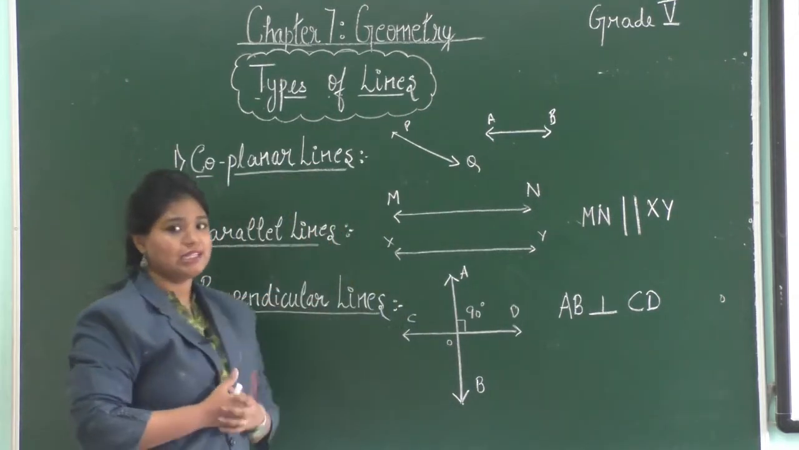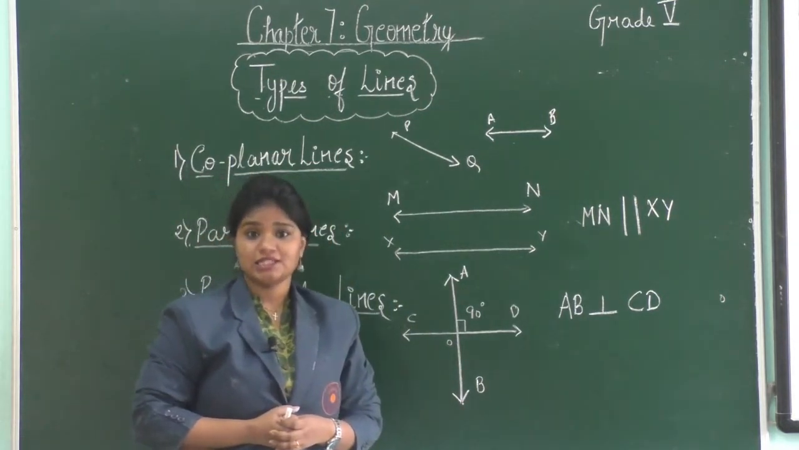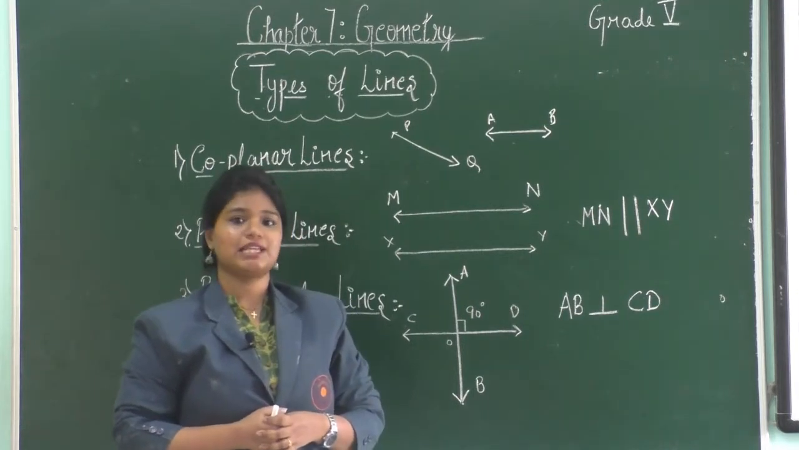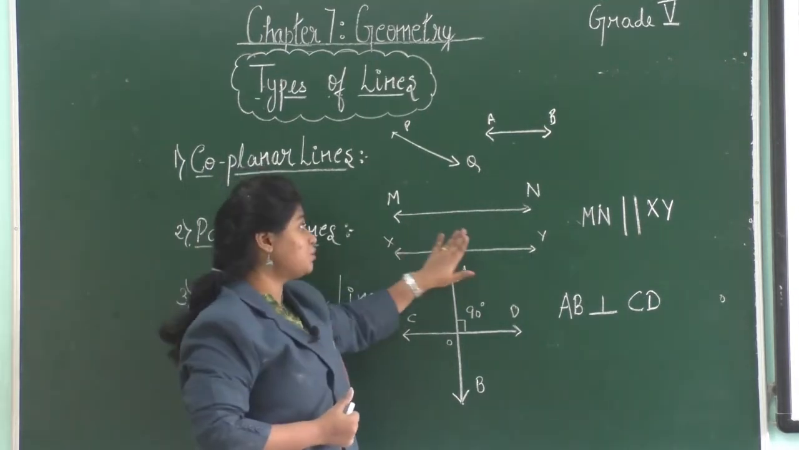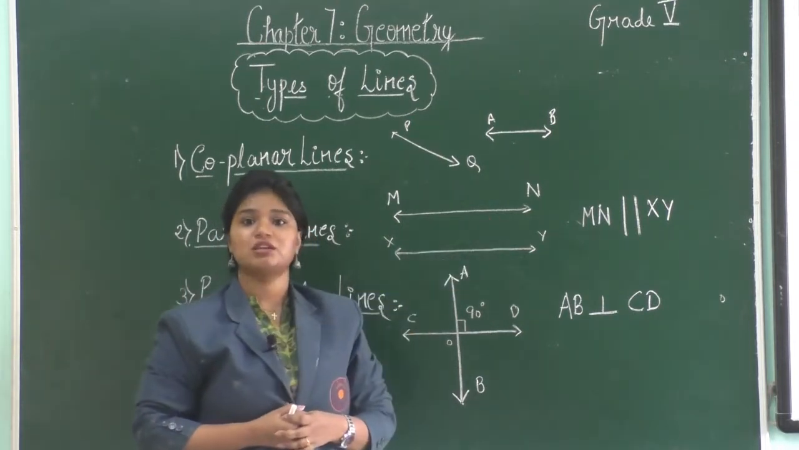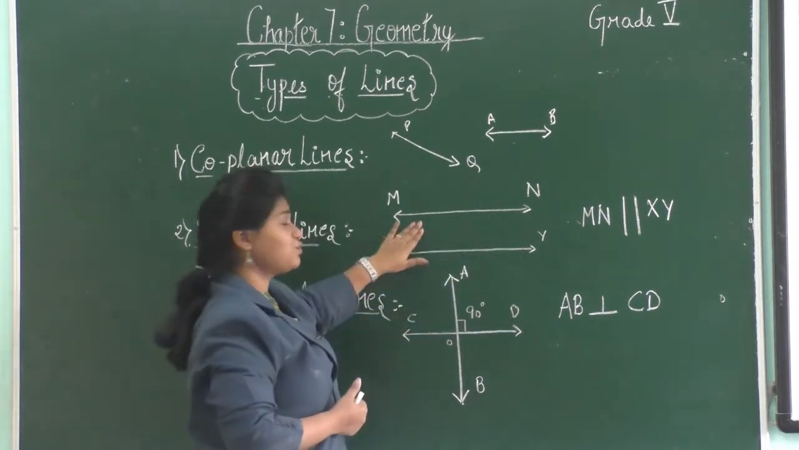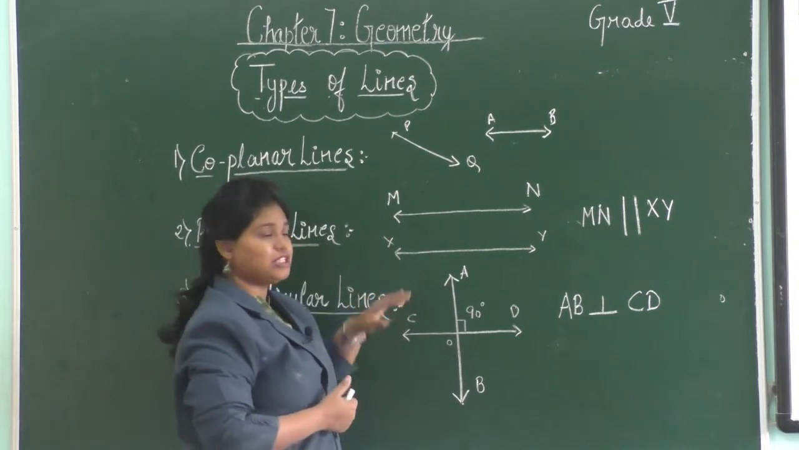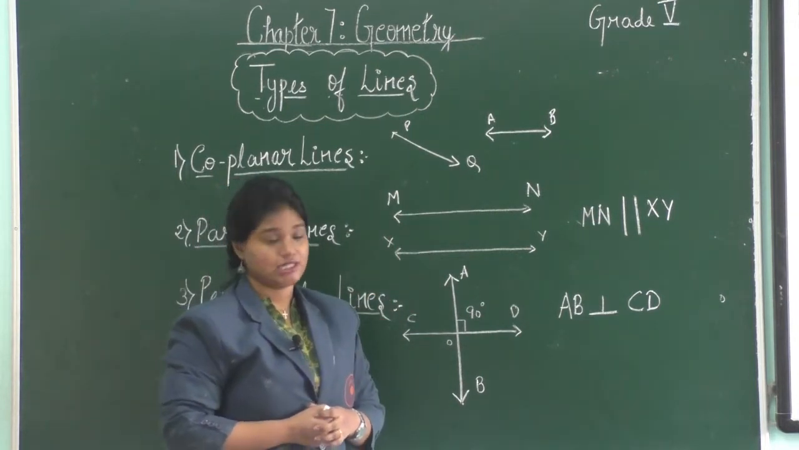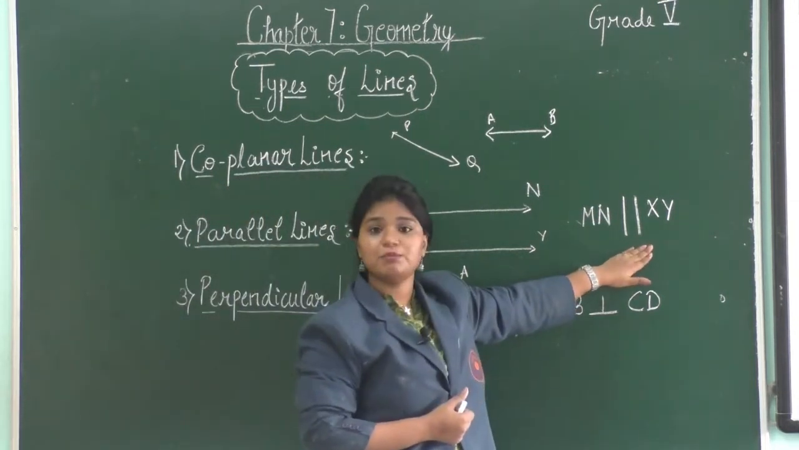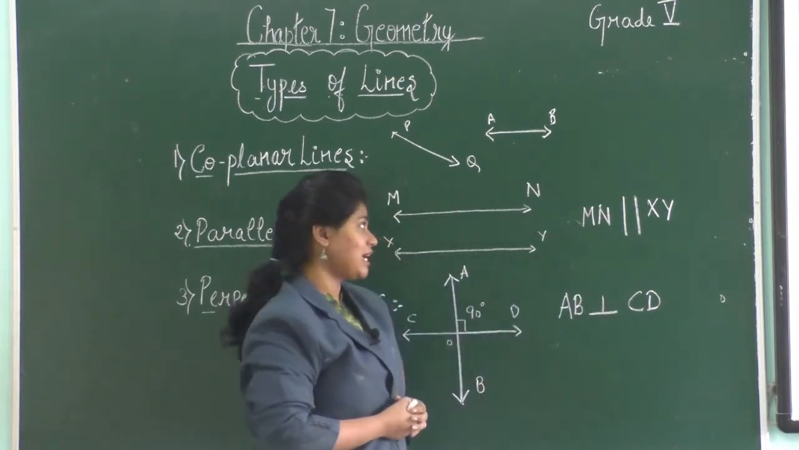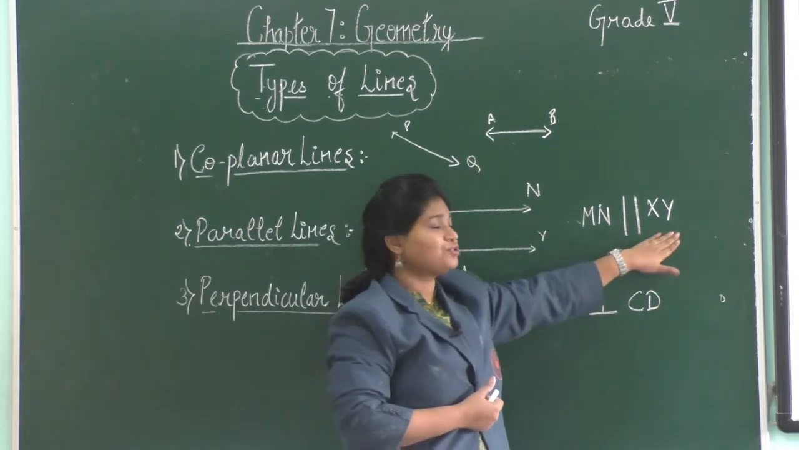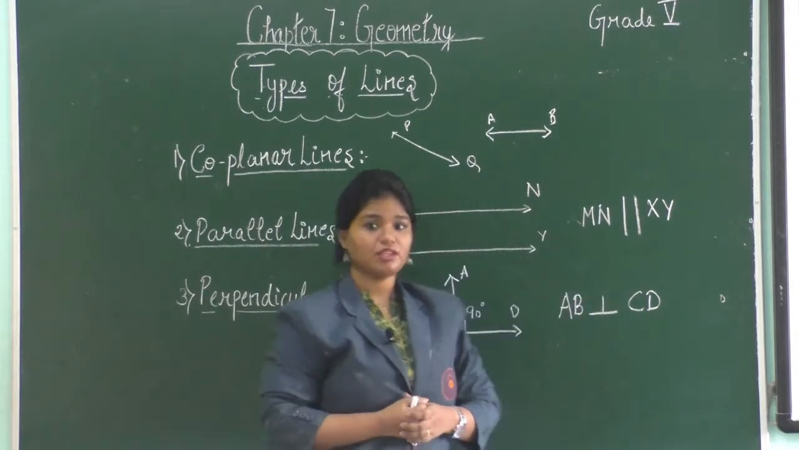Now, what are parallel lines? Two lines in a plane that can never intersect each other are known as parallel lines, and the distance between two parallel lines remains constant. So, here we have two lines MN and XY. They are parallel lines. Now, this is a symbol used to represent parallel lines. So, we can write it as MN is parallel to XY.